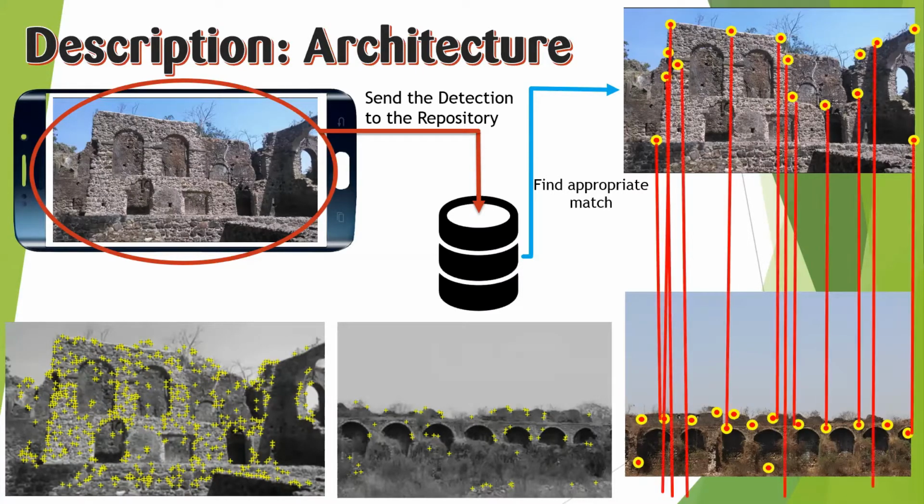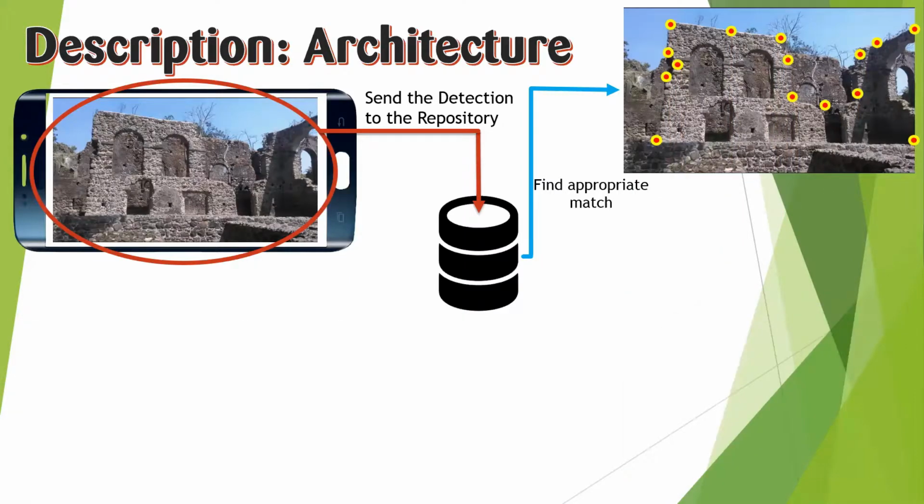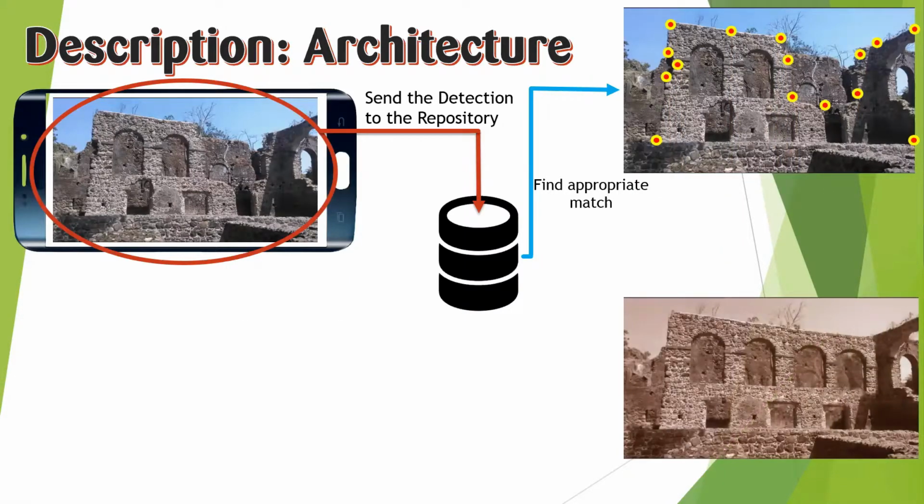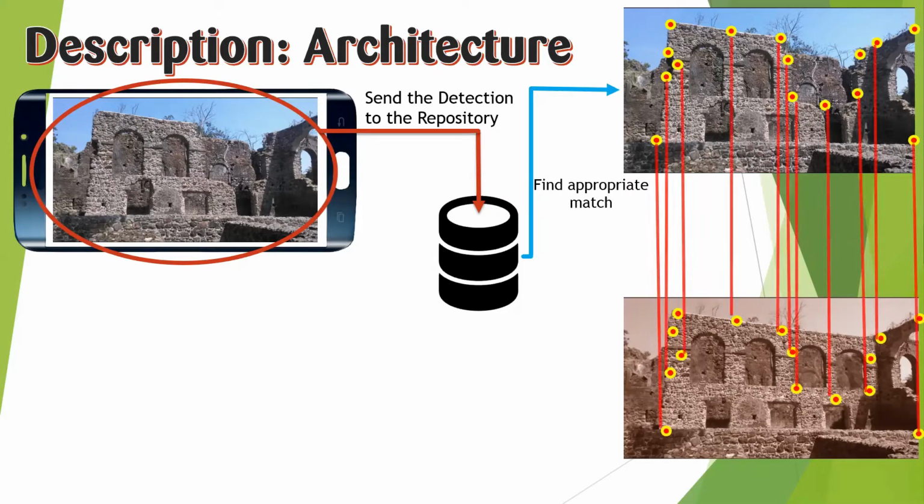Now moving forward, here you can see that the first image the algorithm is trying to match has not been matched, as many matching parameters are out of phase. So it will take another image present in the database, extract its feature points, and try to match them with the input image. Here you can see that the feature points are matched and there is a probability. If it is matched more than the probability threshold, then it will know that this is the provided image.